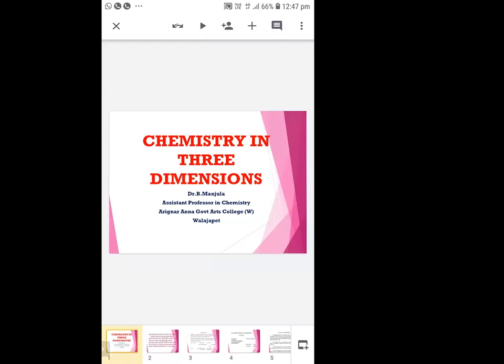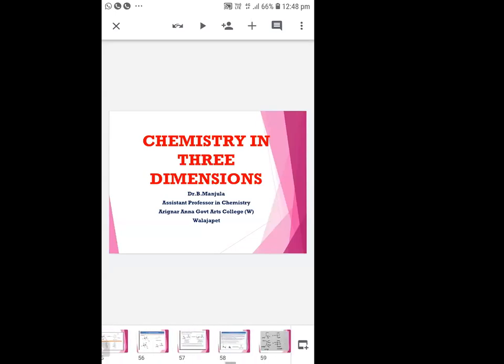Ma'am, can you explain once more R and S notations? RS notation, yes, again. First, you look at the compound. Convert the compound into Fischer form, whatever it may be, whether it is a wedge formula, Sawhorse, or Newman projection, whatever it may be, you convert that form into Fischer form. First, you have to do that one.